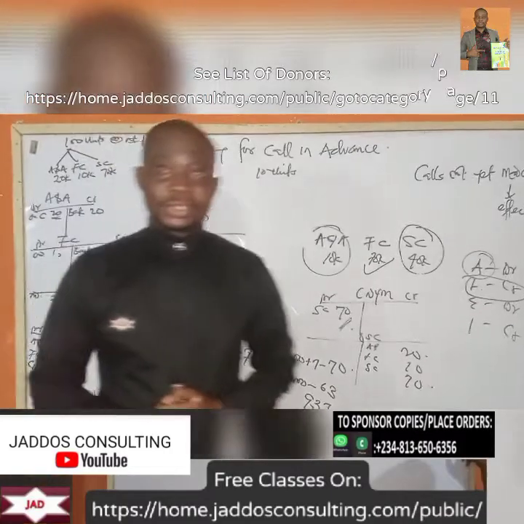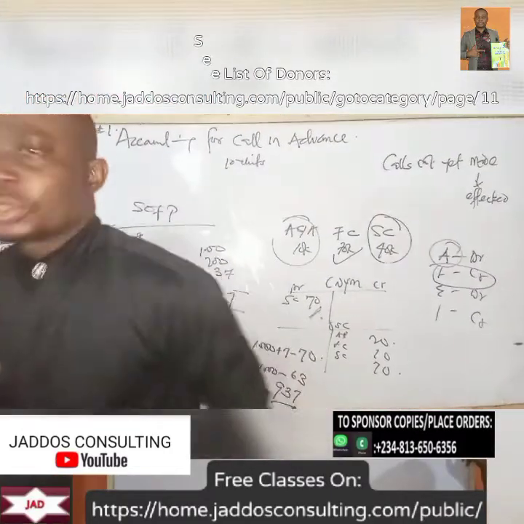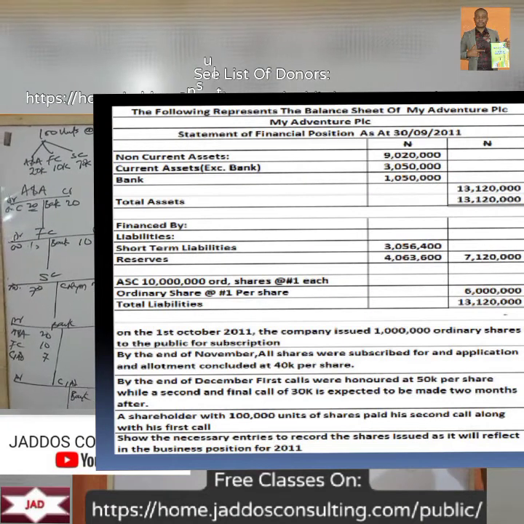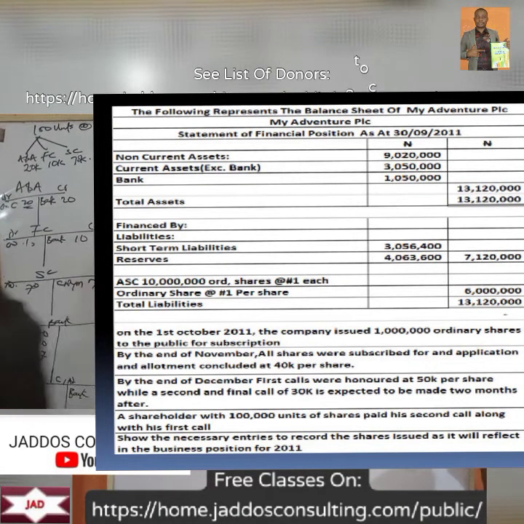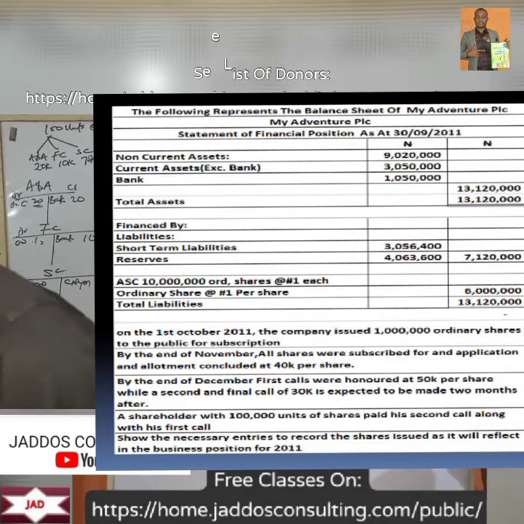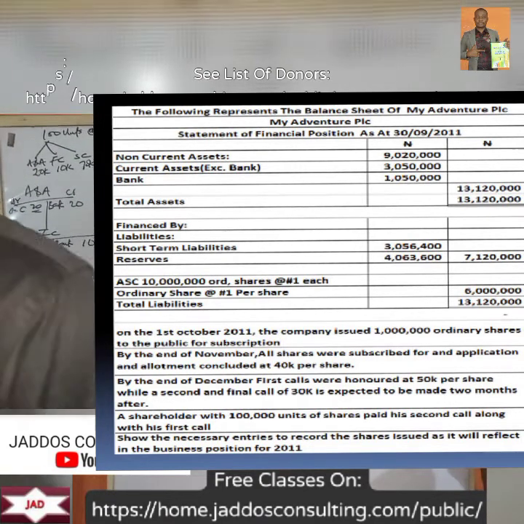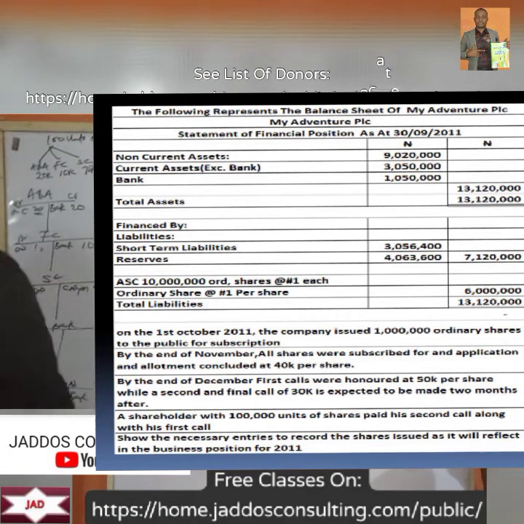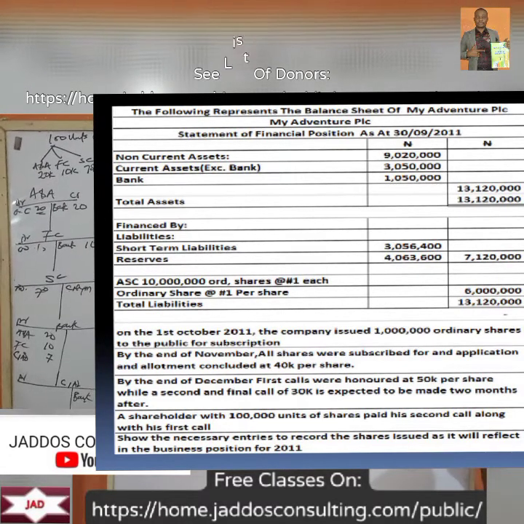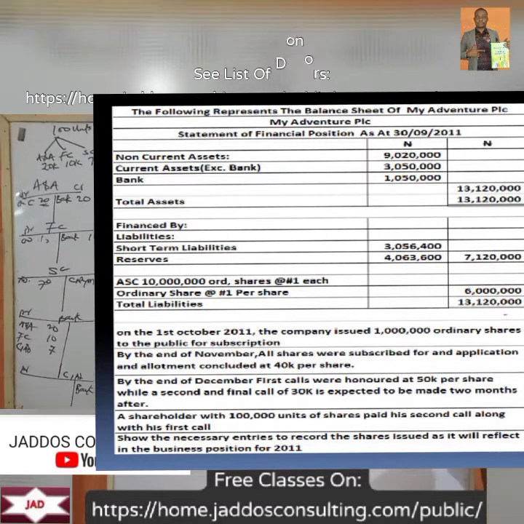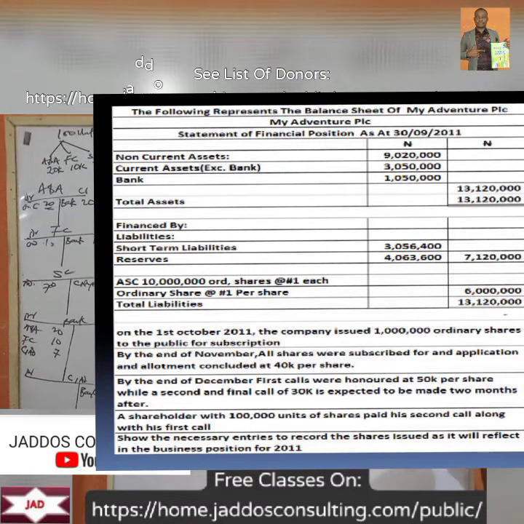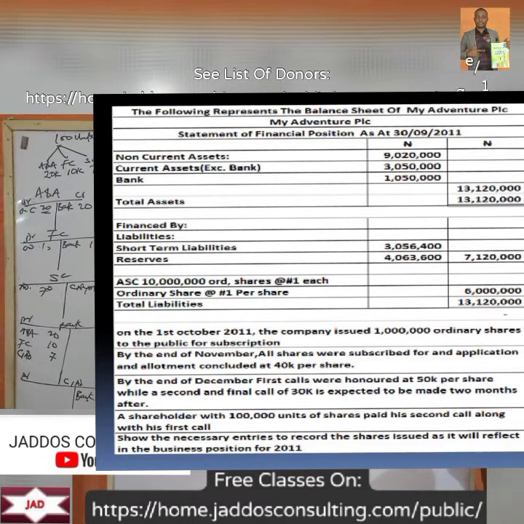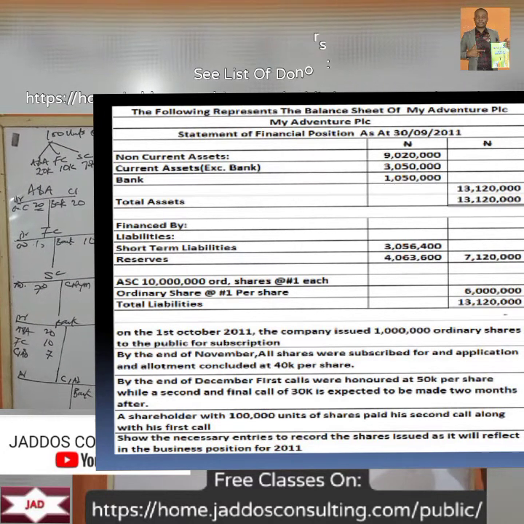Okay. So basically, this is a summary on how to account for call in advance. Let's look at this question so we can have an idea of what I'm talking about. So we have the following represent the balance sheet of My Adventure PLC. So we have statement of financial position at 30th September 2011. So we have the non-current asset, current asset, blah, blah, blah, like that. I'm sure you're used to that by now. Then here we have finance by liabilities, short-term liabilities, reserve, and all that. Authorized share capital is 10 million, 1 naira per share. Ordinary share capital is 1 naira per share, 6 million.